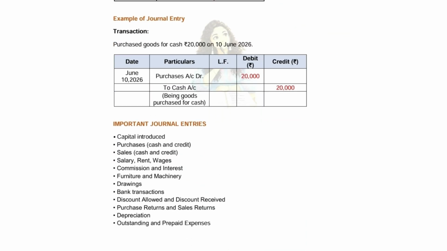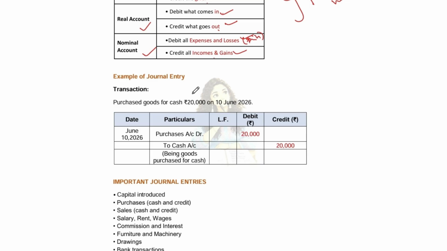Now we are coming to the example of a journal entry. Goods purchased for cash, rupees 20,000. Purchased goods for cash of rupees 20,000 on 10th June 2026. What are the five columns we have? Date, particulars, ledger folio, that is LF, debit, credit. So in the date column, we are writing 10th June 2026.